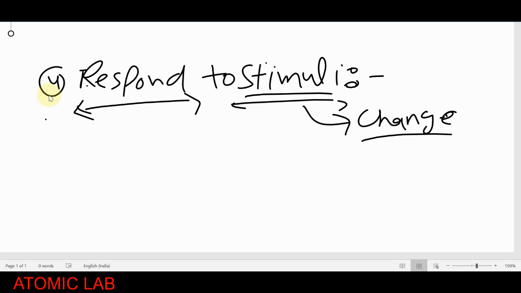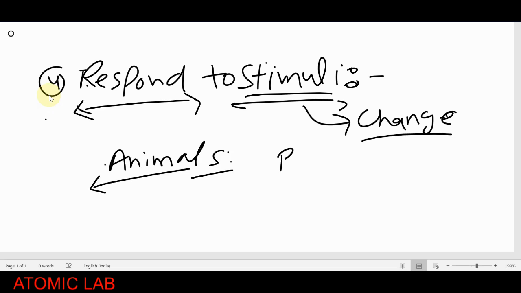If our hand touches any hot object, definitely we will pull it out. So what is this? This is a kind of response. If any change happens in our surroundings, we definitely respond to it. In the winter we need clothes. In animals, you have all seen, animals always respond to stimuli. If any kind of change happens, they will respond to it. But in the case of plants, a plant also responds to stimuli.